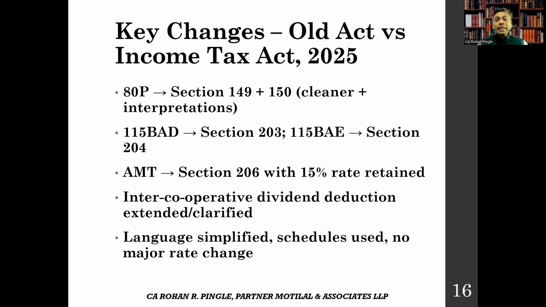So let's see key changes, old versus new Income Tax Act 2025. Let's summarize whatever we have studied till now. Key changes for cooperative societies: old section 80P is now section 149. Additional interpretation section 150 makes the new law much clearer. Concessional regimes are now under sections 203 and 204 with identical conditions. AMT continues under section 206 at the same 15% rate for cooperatives.